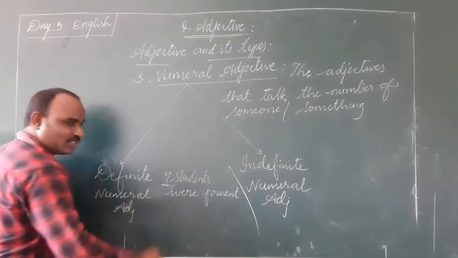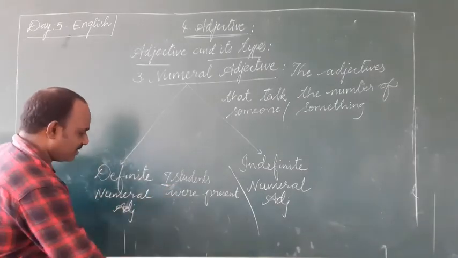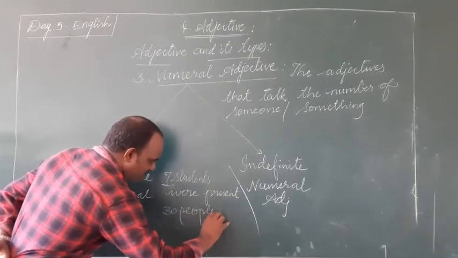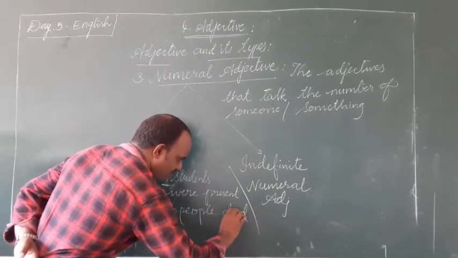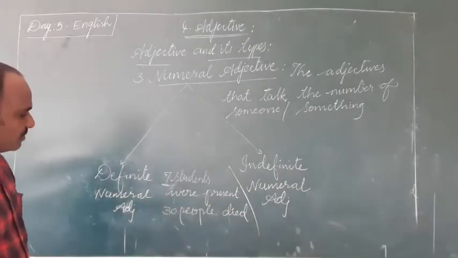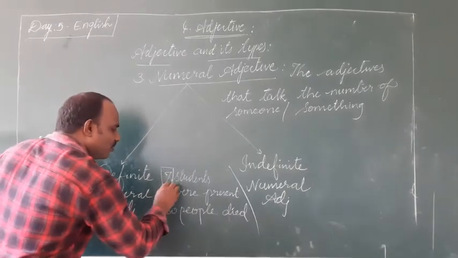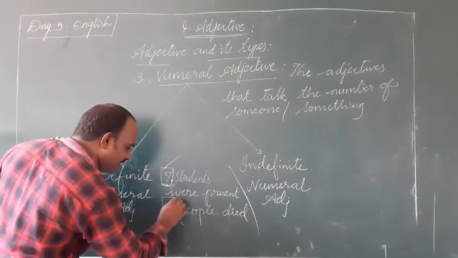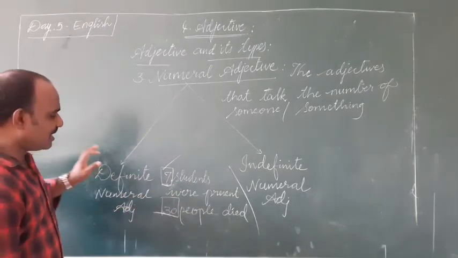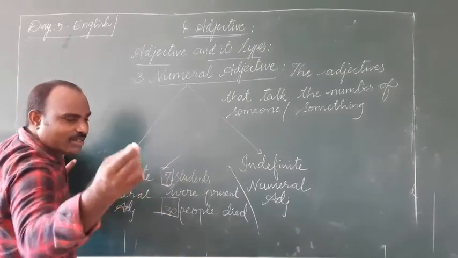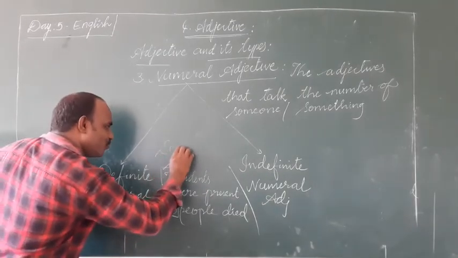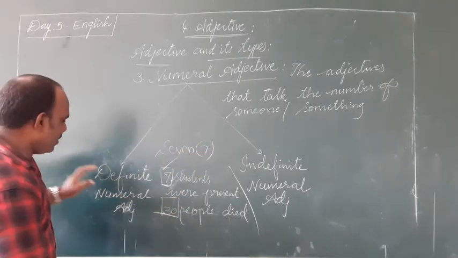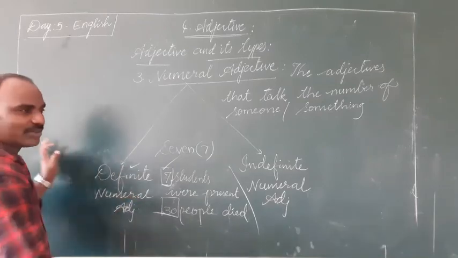See, 7 students were present today. 30 people died. See, here we are specifying a particular number of students. Here 7 and here 30. Of course you can write the name also, seven, or you can write the number. So this can be called a definite numeral adjective.